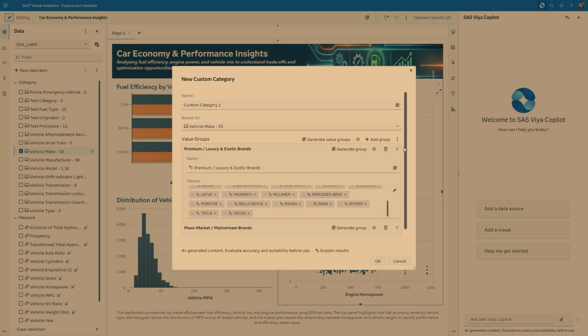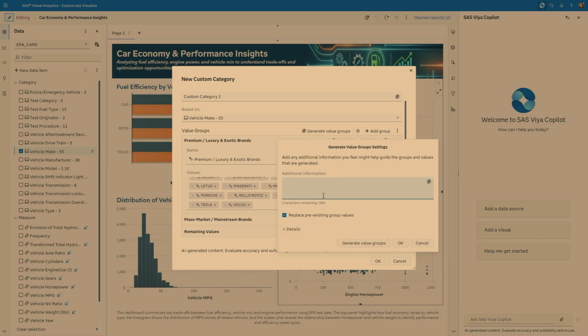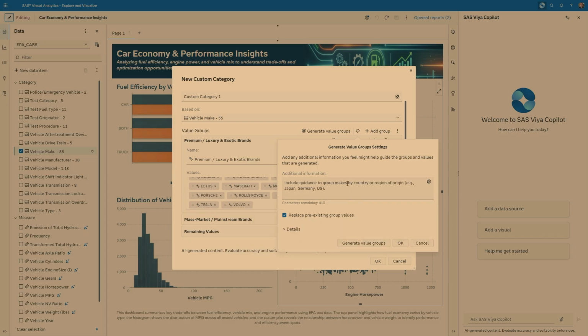If you don't like what the Copilot did, let's say you want a totally different type of grouping, there's a little gear icon here, and you can essentially provide a mini prompt, like a snippet. You can type something in here, or you can even use the little suggestion button here. Ask the model, give me a few ideas. What else could I group it by? And you can see you can pick one of these 5. Let's say I want to use the one by country.